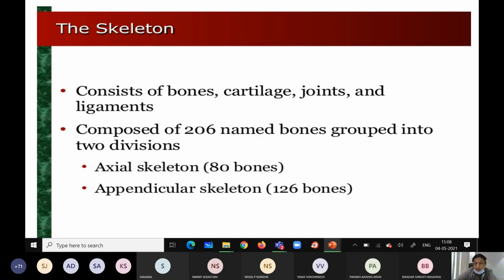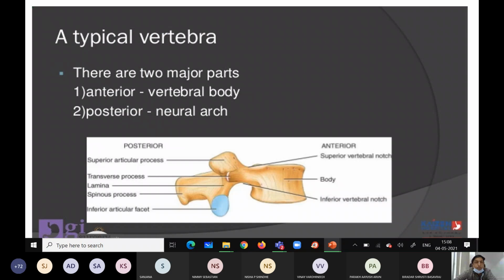Vertebrae are again divided into typical and atypical; typical means having some common features.